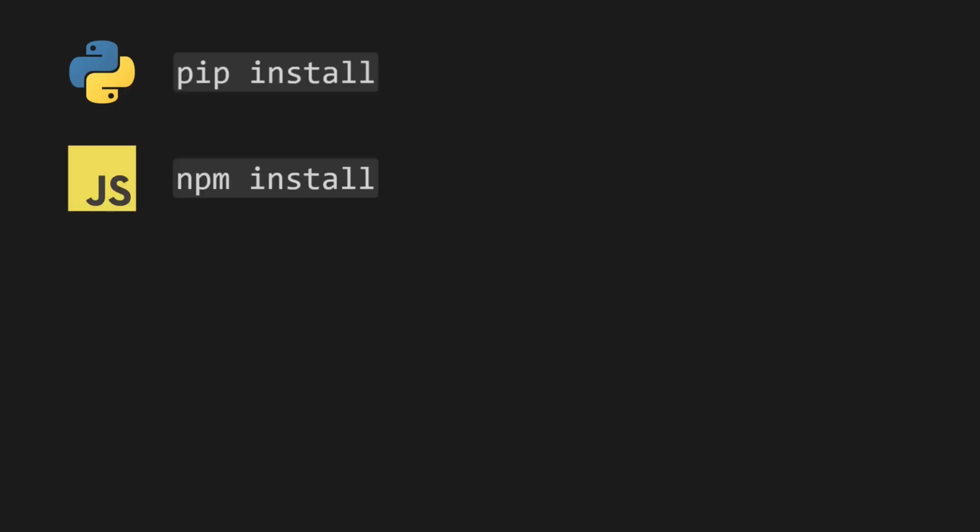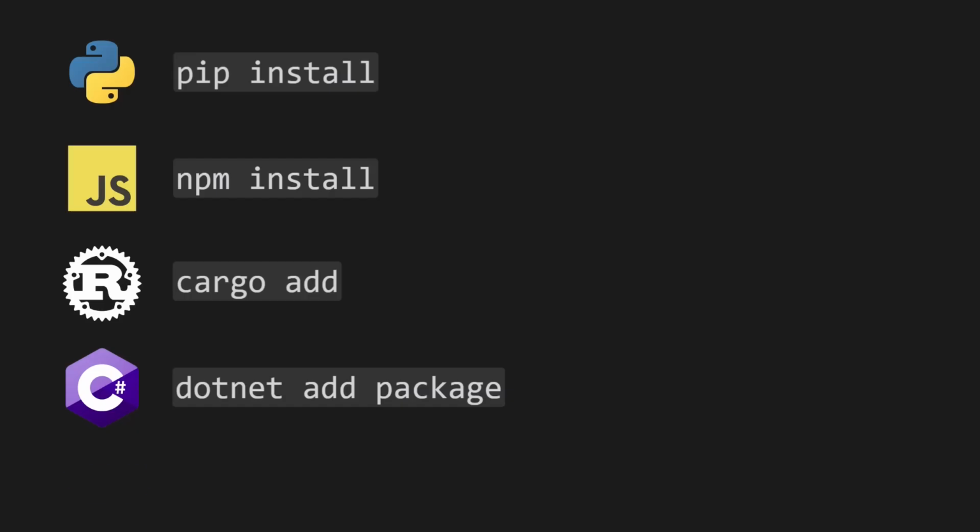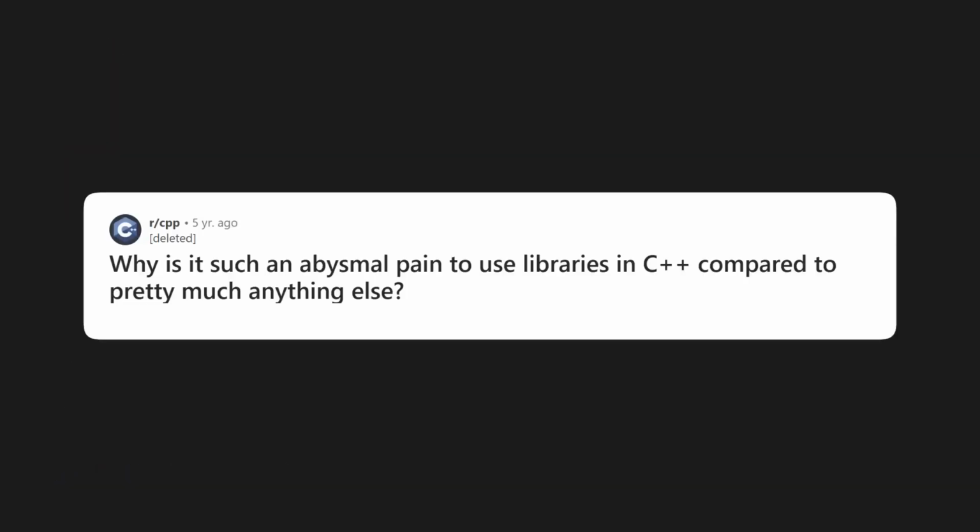Keep in mind that CMake is just a build system, not a package manager. Installing and managing third-party dependencies in C++ is another nightmare that you have to deal with. In other languages, installing a library is a no-brainer. It's usually just a single terminal command. In Python, it's pip install, in JavaScript, it's npm install, Rust has cargo add, C# uses .NET add package, and Go uses go get. But in C++, there are a few options and none of them are simple.